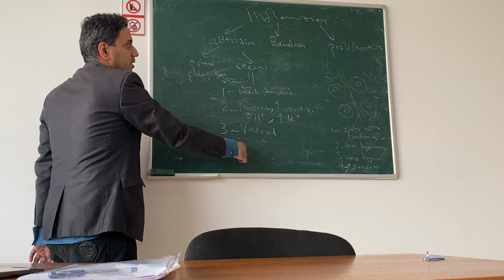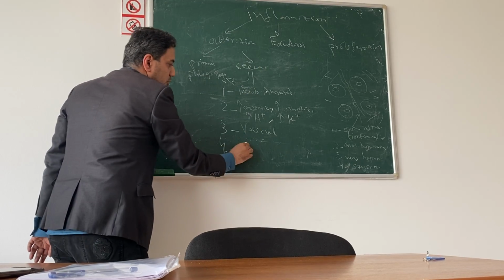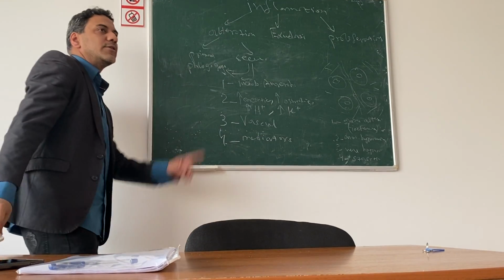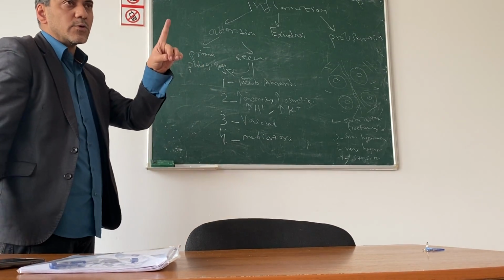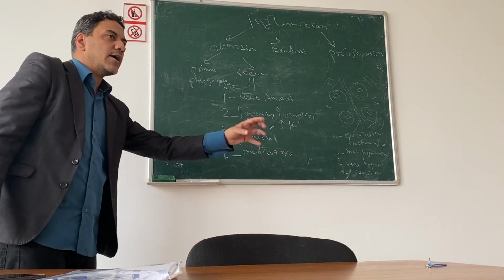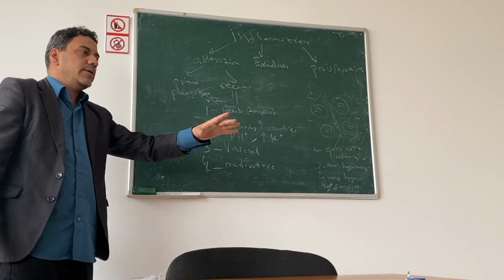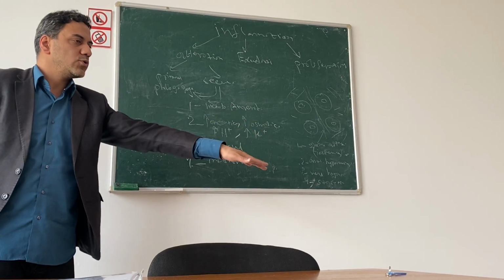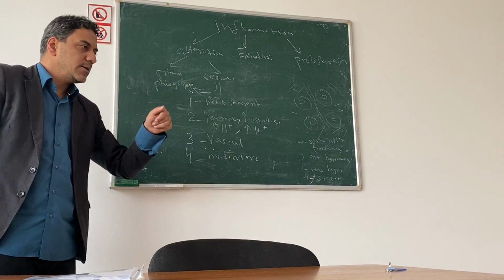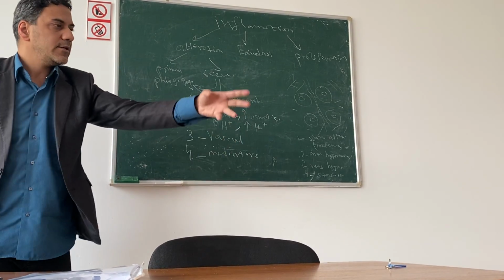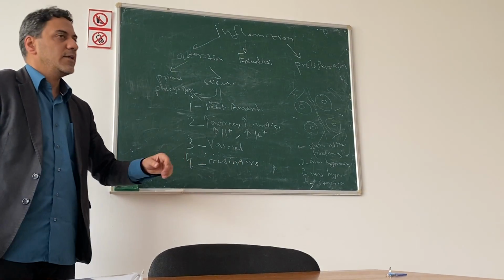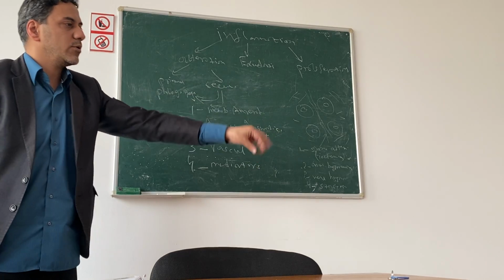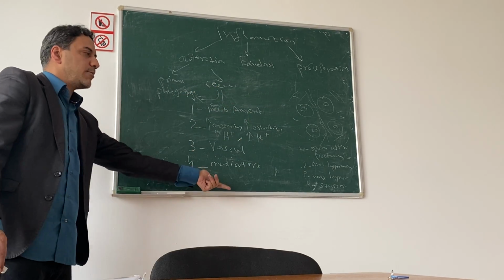Fourth changing in secondary alteration is mediators. What are mediators? Biological active substances. Normally they should not be in any tissue or cells or in blood, but they can be released in case of damage, and they can have some effect on tissues or vessels. Now we will talk about them.